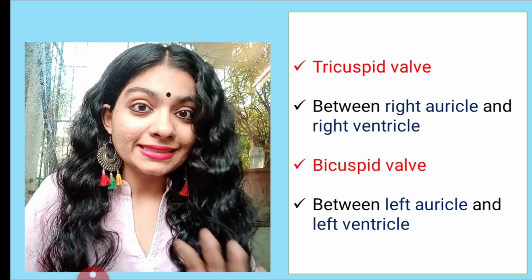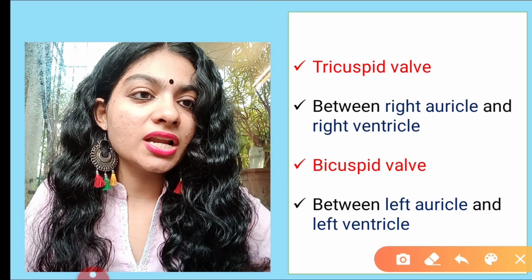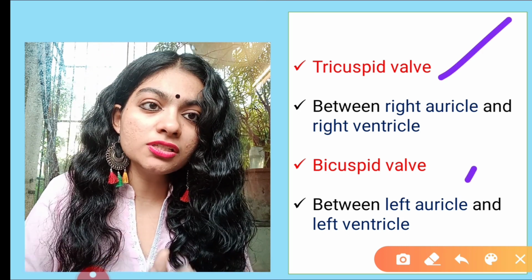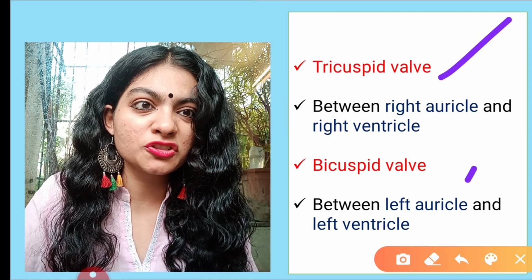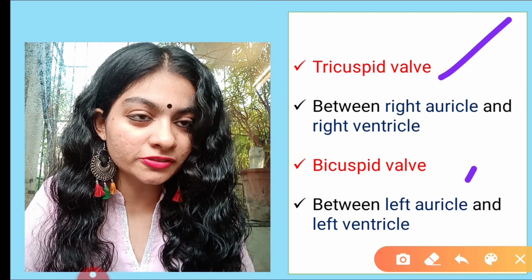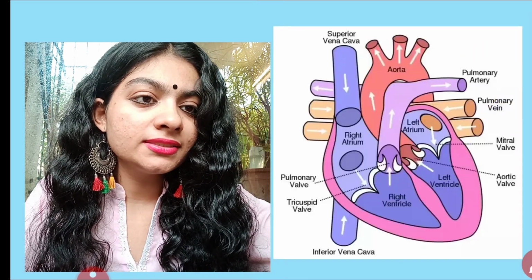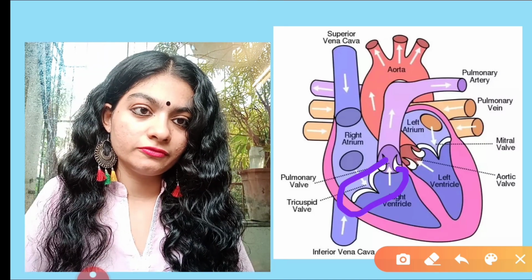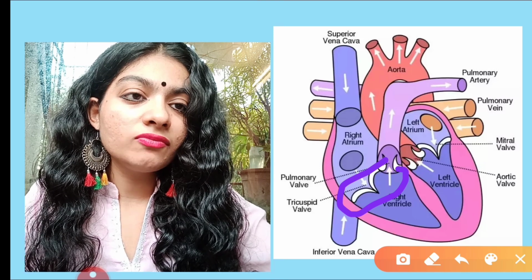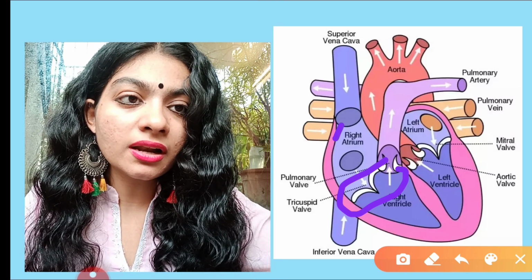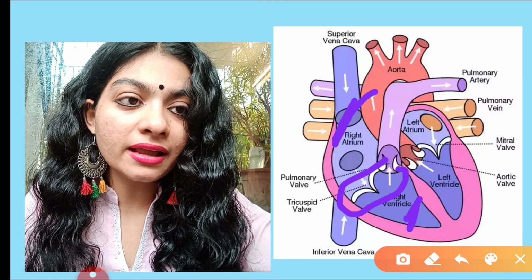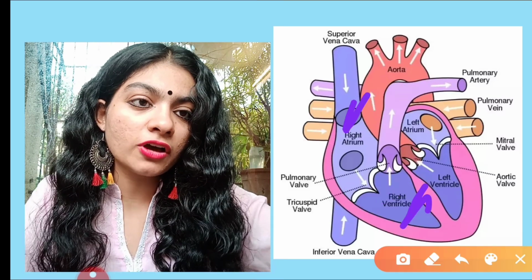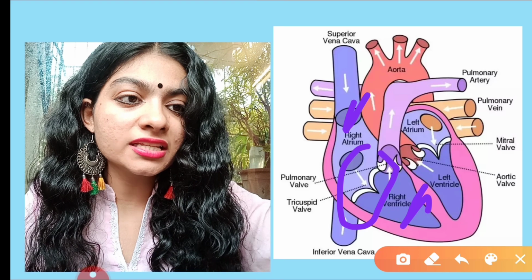Now next, let's see two other terms, that is tricuspid valve and bicuspid valve. When you hear this for the first time, you might get a bit confused. Tricuspid, bicuspid, what is this? First, let's see where it is. This is the tricuspid valve. The tricuspid valve is always between the right atrium and right ventricle. On the right side of the heart we have the tricuspid valve.